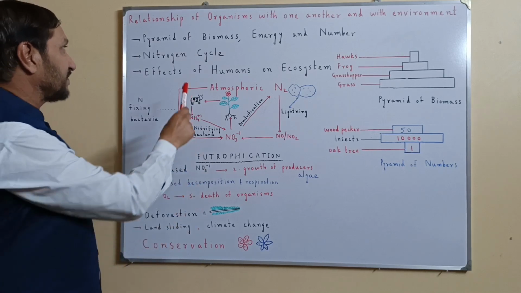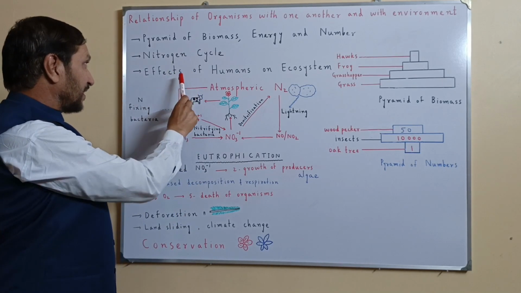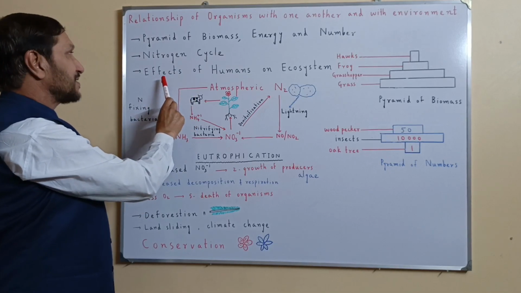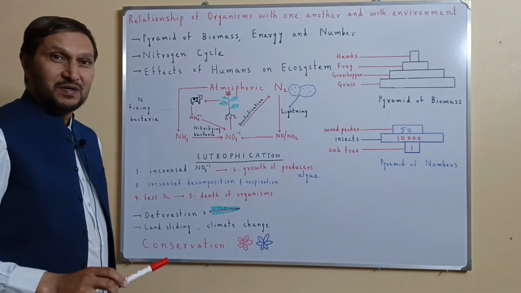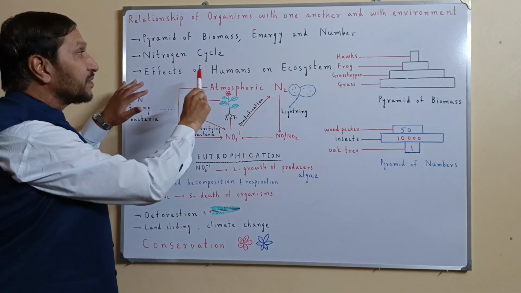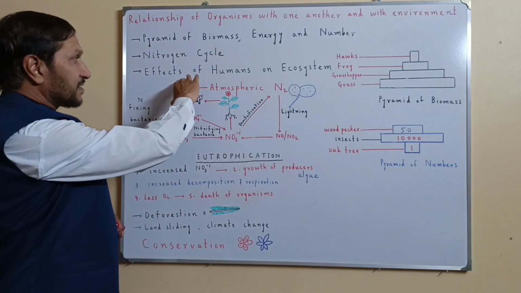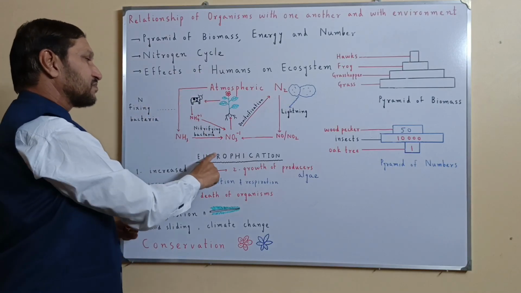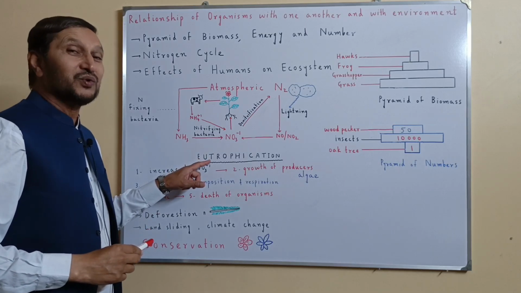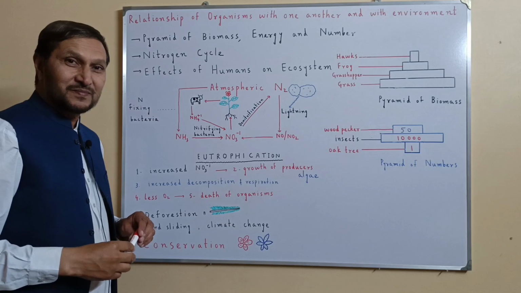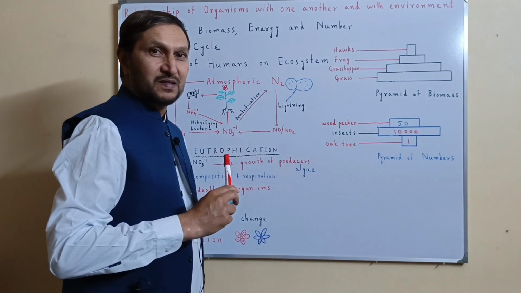Secondly, we will discuss and understand the nitrogen cycle. Third, we will talk about the effects of human activity on ecosystem, and as part of this topic, the subtitle will be eutrophication. It is also a human impact on ecosystem. So let's start. I'm going to talk about the pyramid of biomass.